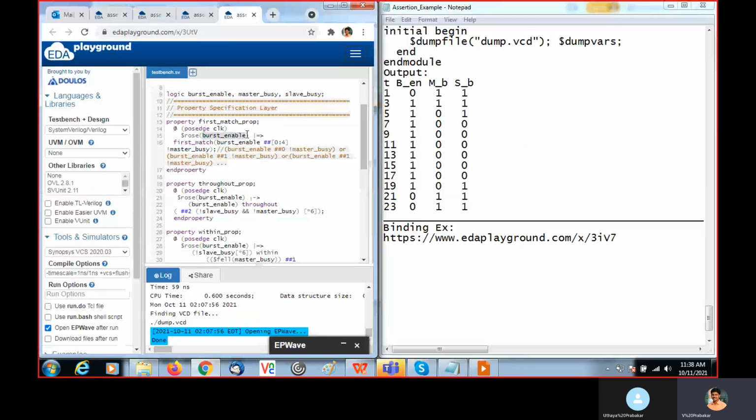So after this passage happens, then we are checking burst enable. After here, burst enable should be 1. Okay.